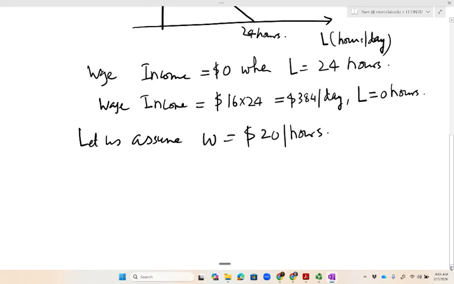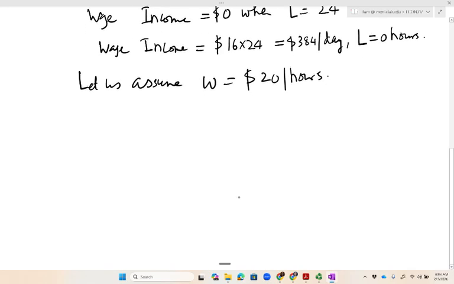Now we want to see how the budget set will change. Remember, the wage income of $0 and the leisure of 24 hours